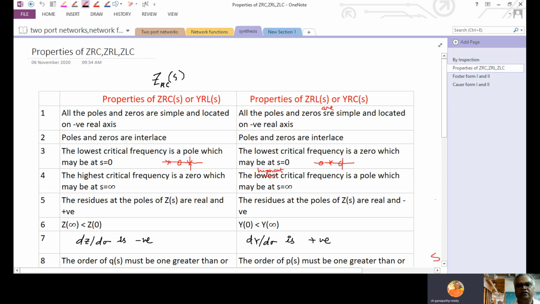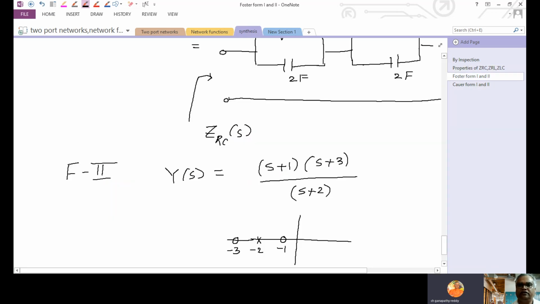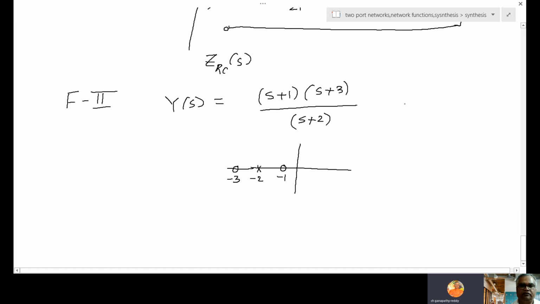ZRC, YRL similar. ZRL, YRC similar. Our problem is Y. So first zero, pole, zero. So compulsorily it is a YRC. YRC is similar to ZRL. So therefore it is a YRC network similar to ZRL. Na? So ZRL expansion style, YRC expansion style same.